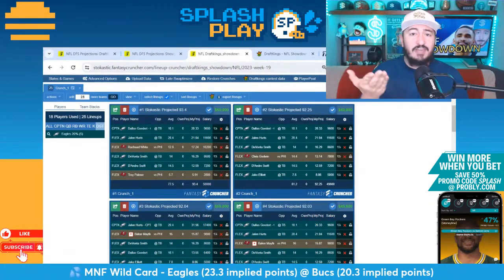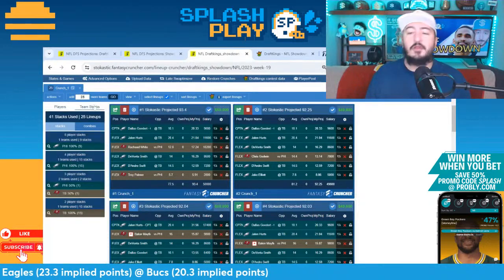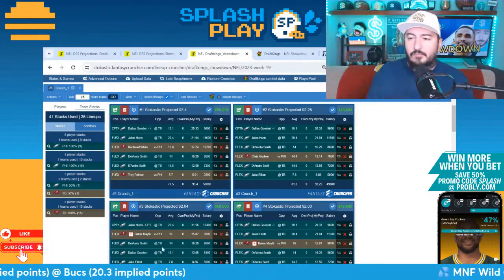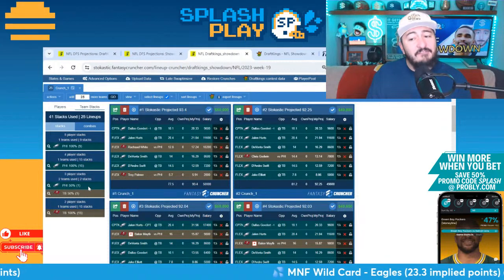That's enough to make it. They can have a day like the Packers had yesterday. That was more than enough to make a DFS winning lineup, let alone a showdown winning lineup. But you can see here, 25 out of 25 lineups have at least 3 Eagles.